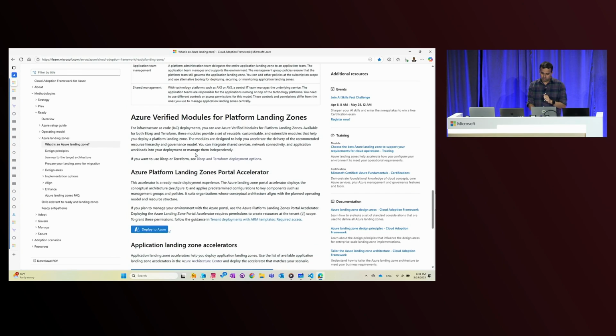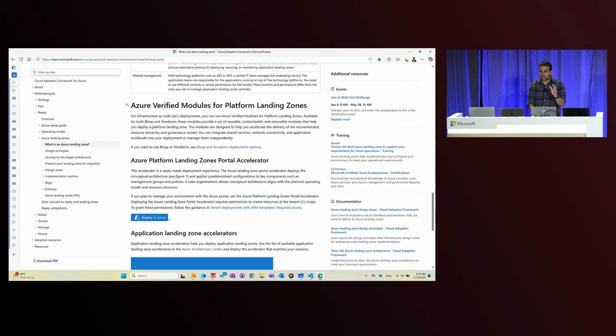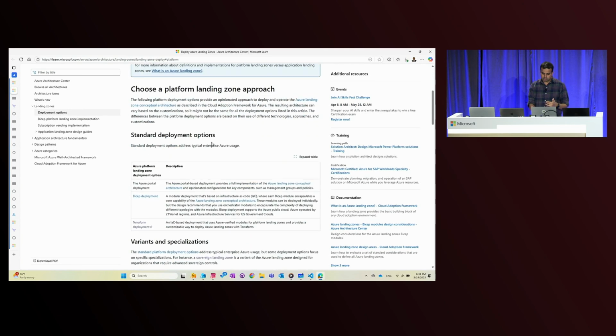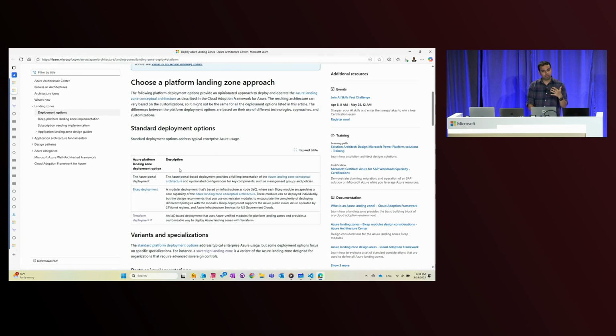Then if you scroll down below, you'll also see the Azure Verified Modules being called out here if you're doing an infrastructure as code deployment of your platform landing zones. So here, if I click the link Bicep and Terraform deployment options, that takes me to this page, which tells me the options I have available for deploying a standard deployment of Azure Landing Zones. We've got Portal, Bicep, and Terraform. I'm interested in Terraform for the purpose of this demo.